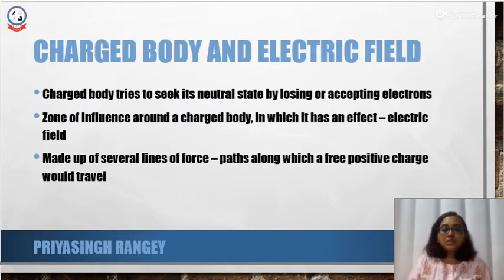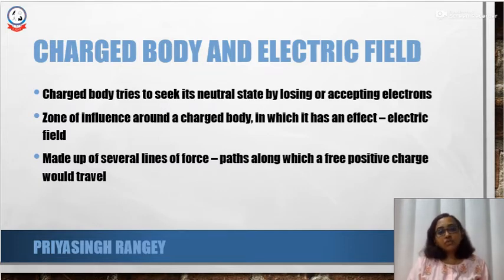While doing so, there is going to be a zone of influence around this charged body. This zone of influence is an area in which the charged body is going to have its effect. This zone of influence is known as the electric field of that particular charged body.